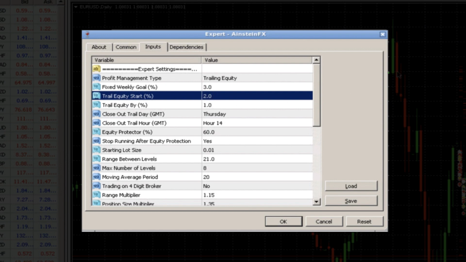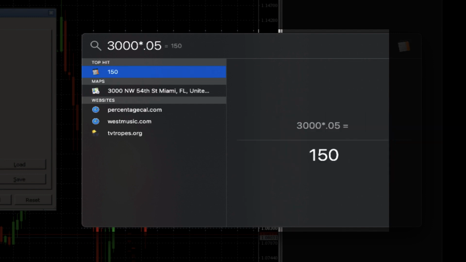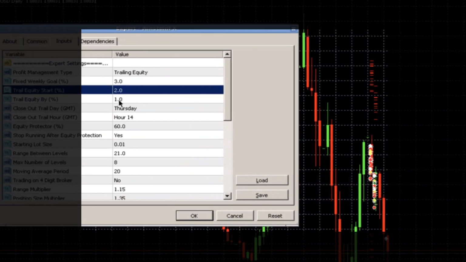All right. Well, if it continues to go past that, it's going to trail by 1% no matter what. So let's say that now you're up on the week to 5%. So you're at $3,150 floating profit or equity. So your equity is at $3,150, and let's say it trails it by 1%. That means if it went back down to $3,120 equity, it would now take you out, right? So it's going to continue to follow you up by 1%.